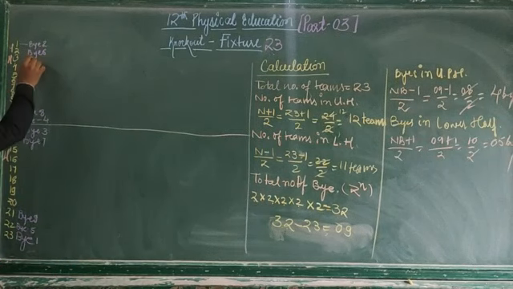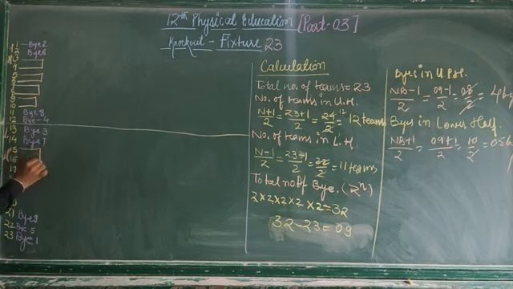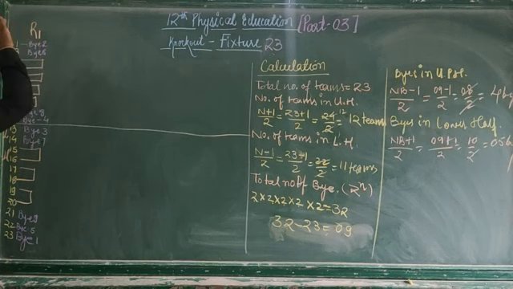Now we will do the matches. Third and fourth have a match. 5 and 6 match. 6 and 7 and 8. 9 and 10. Here 15 and 16 teams will match. 17, 18, 19, 20. This is our round number 1.